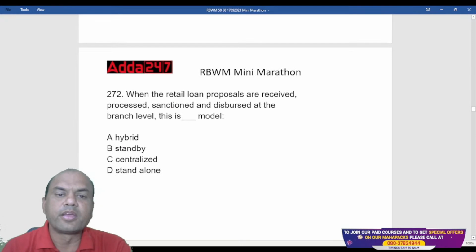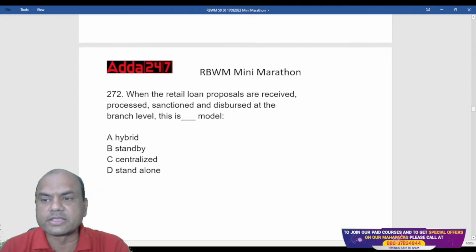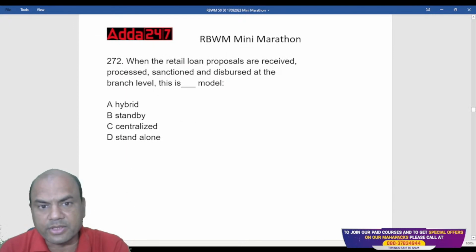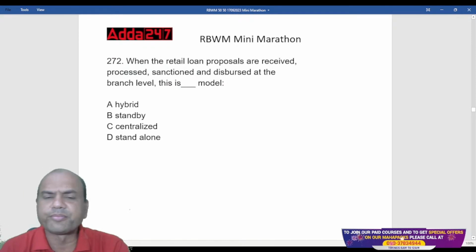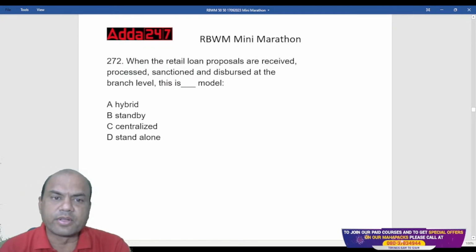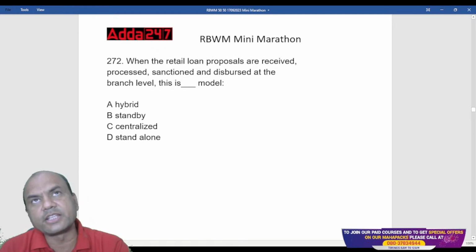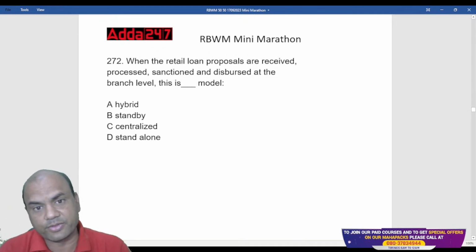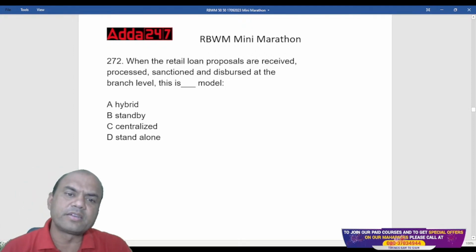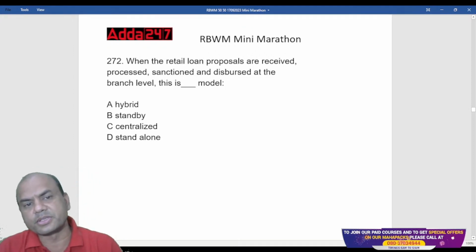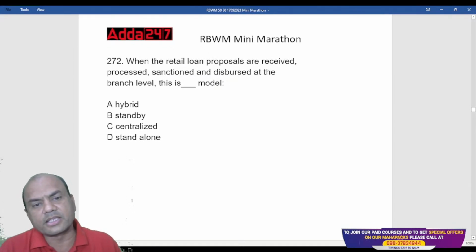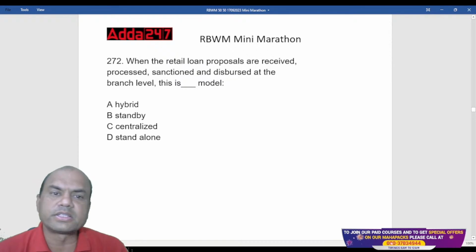Next one. When retail loan proposals are received, processed, sanctioned, and disbursed at the branch level, it is called as, just now I gave you. So if everything is received, processed, sanctioned and disbursed at the branch level, is it called hybrid, standby, centralized or standalone model?